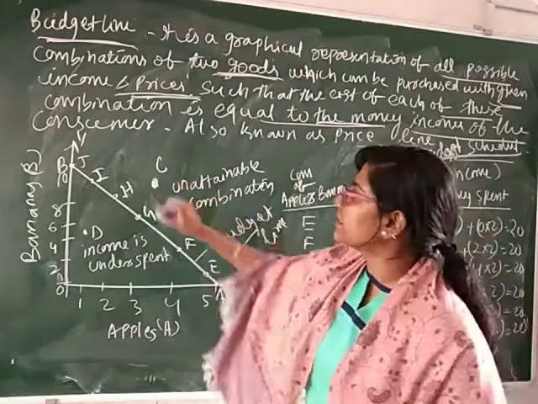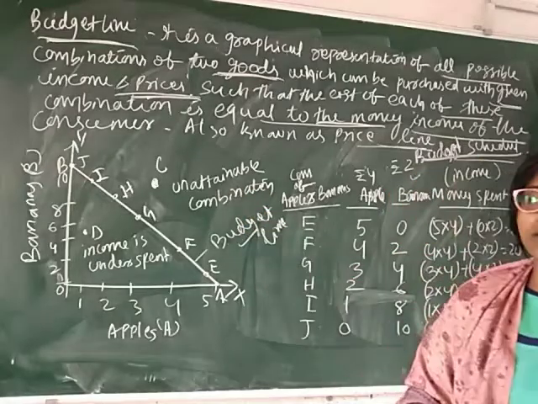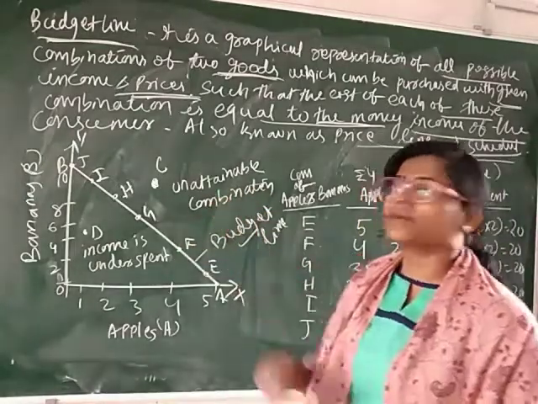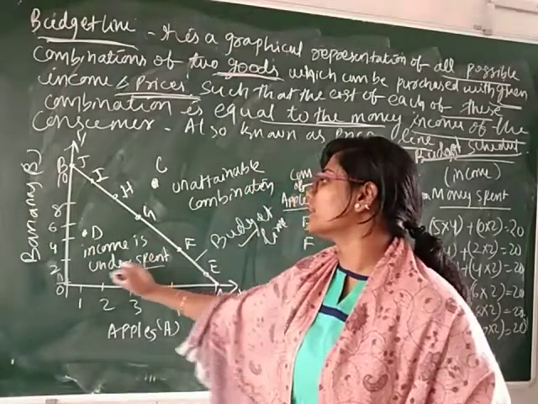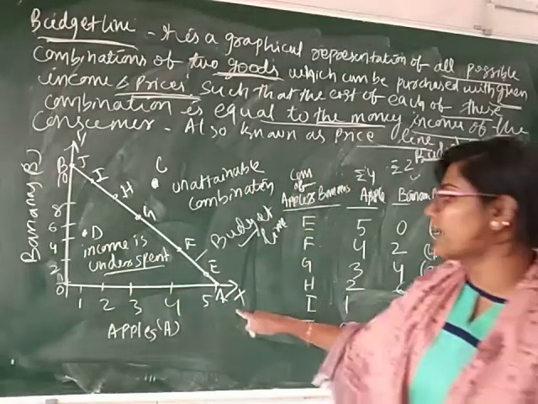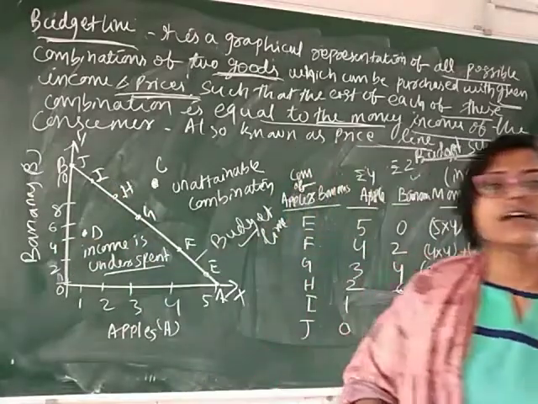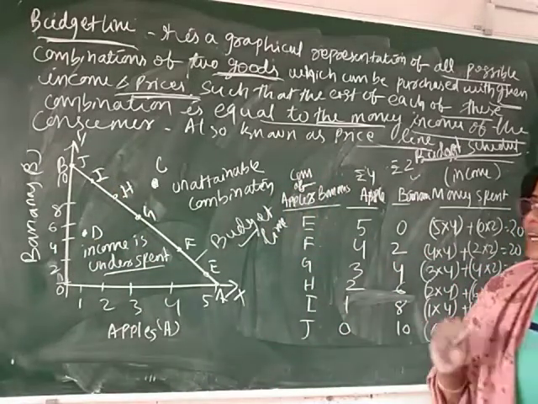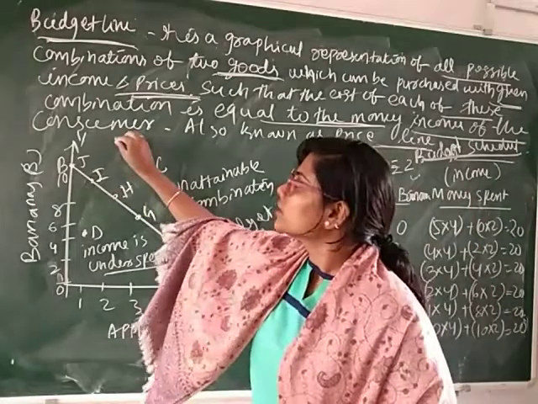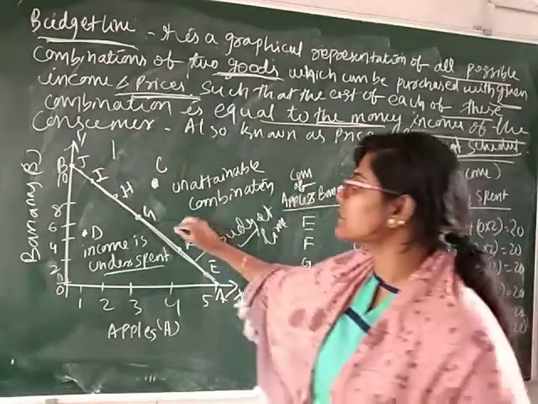Point C indicates an unattainable combination because it is outside the budget line, and point D indicates that the income is underspent. The x-axis indicates apple and the y-axis indicates banana. So this is the concept of a budget line, and one property of the budget line is that it is a straight line.